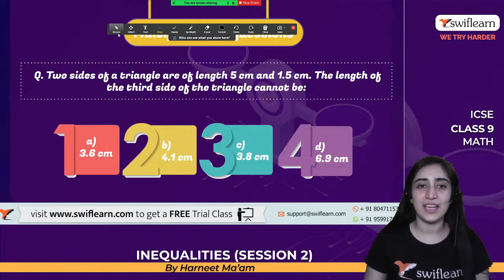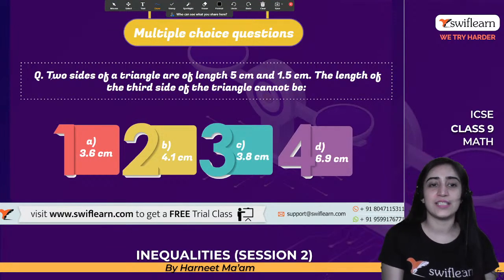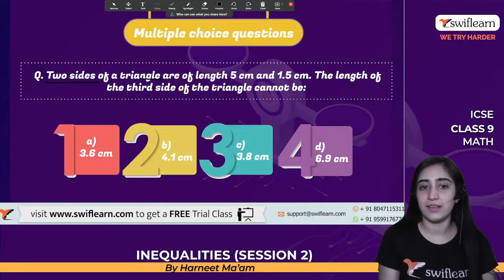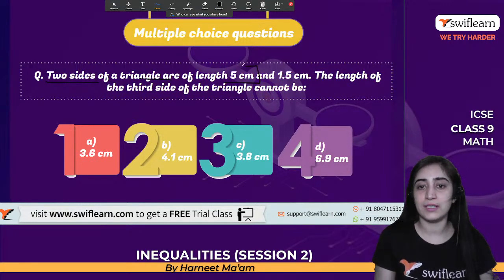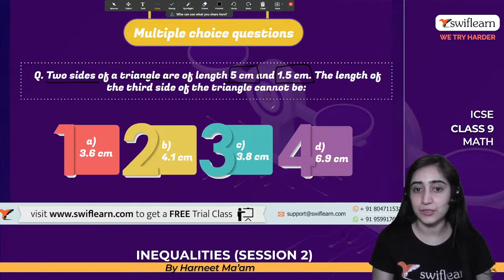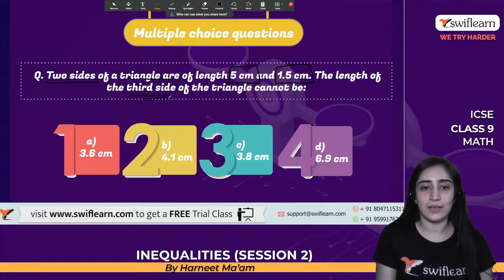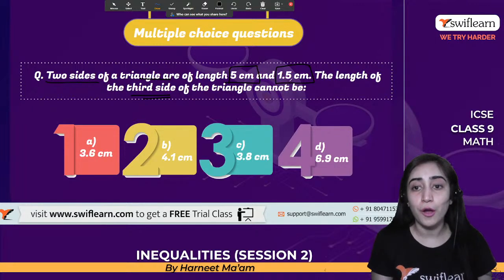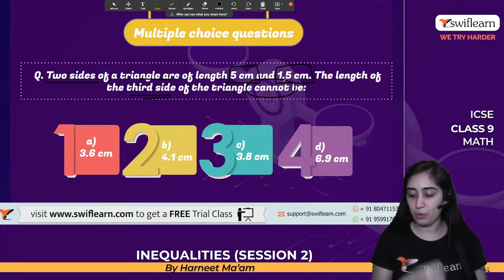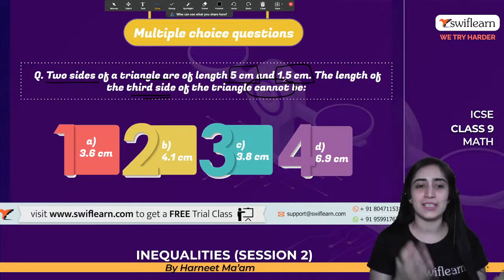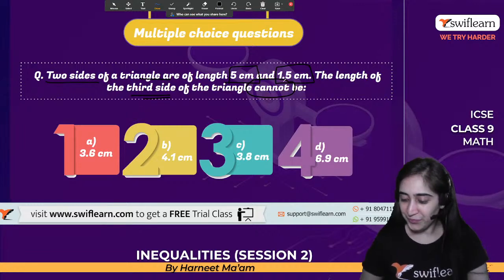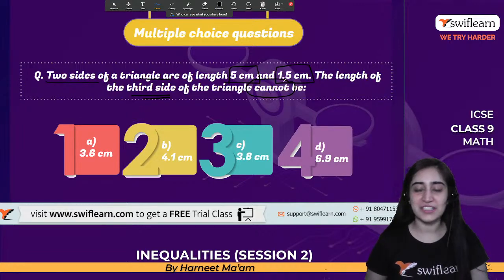All right, so let's see what the question says. It says two sides of a triangle are given. One length is 5 centimeters, the other is 5.5 centimeters. What cannot be the length of the third side? Which cannot be the third side? Any idea? Is it A, B, C, or D? Yes, guys, I'm waiting for your answers in the chat box.